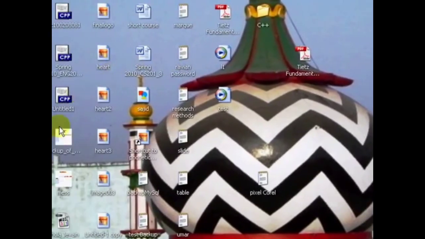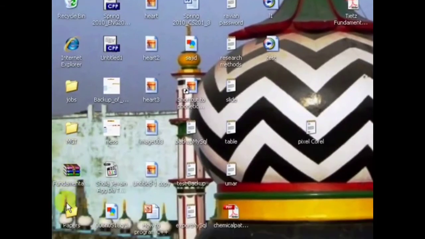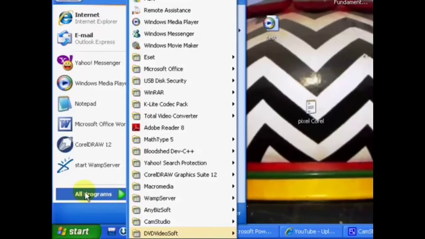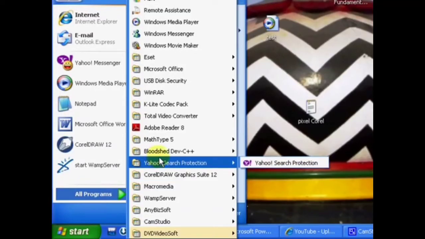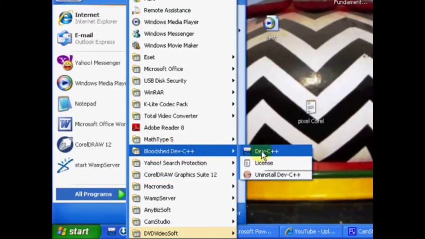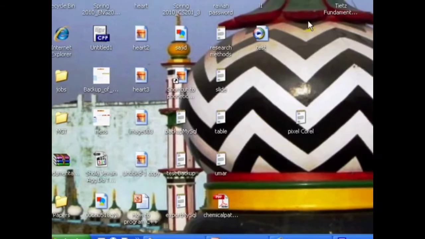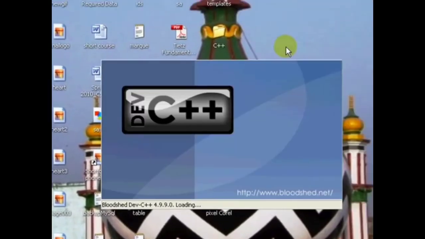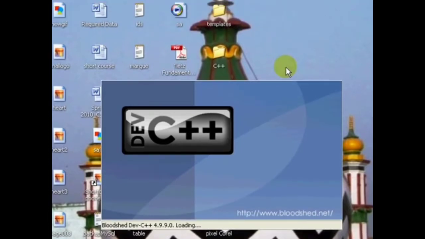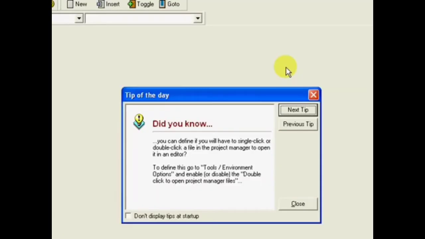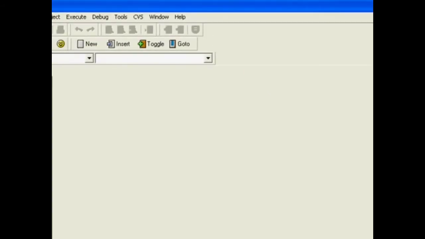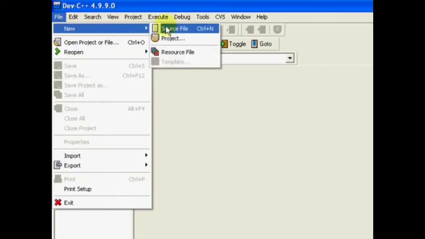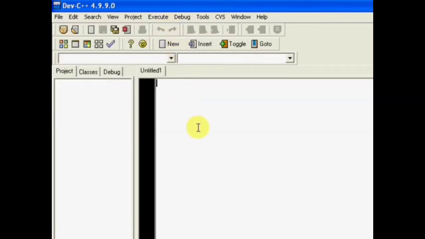Go to Start, All Programs, Dev C++. File, New, Source file.